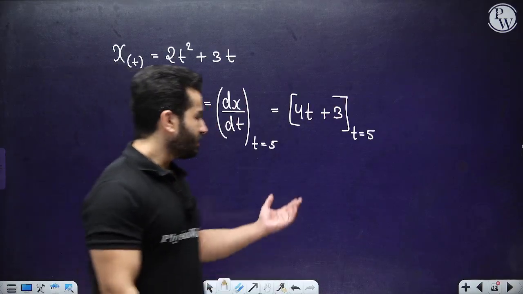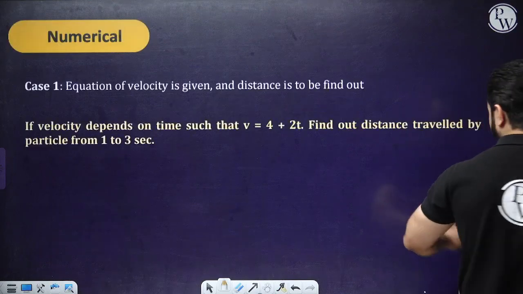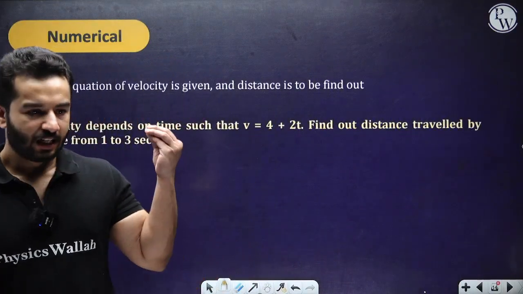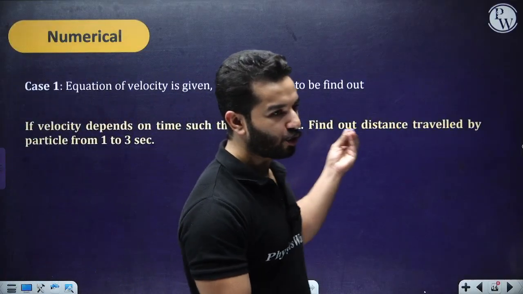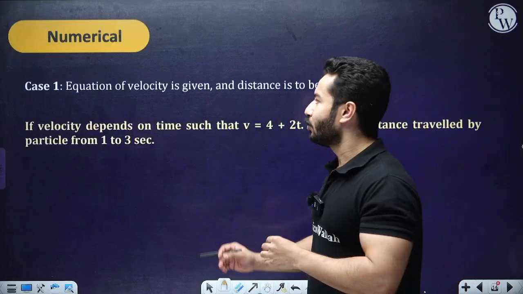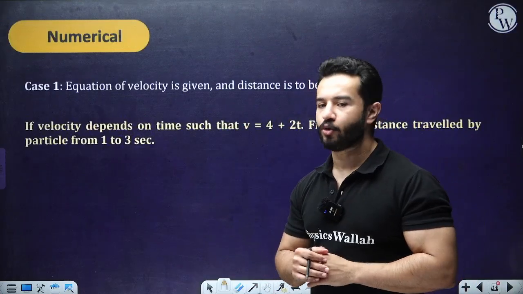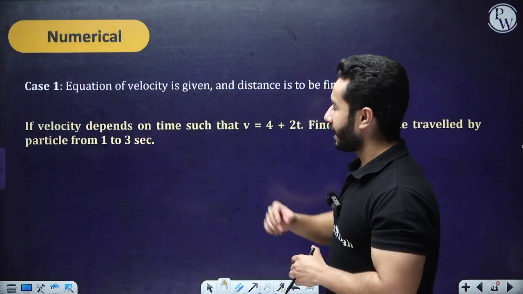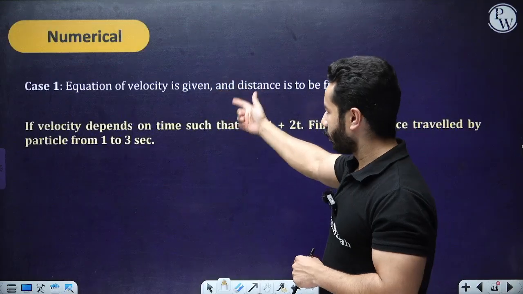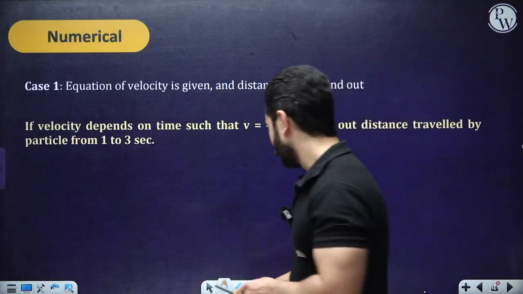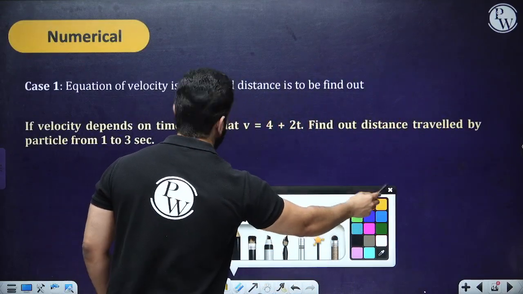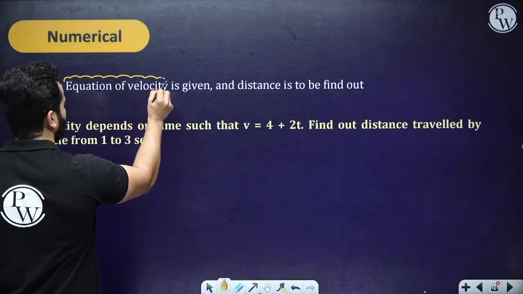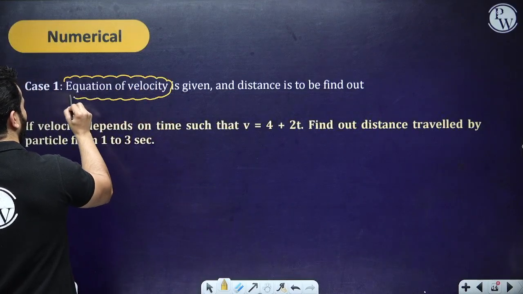So there is nothing so special about it, but the reason I have started solving numericals with this question is that students usually commit some silly mistakes over here. As you have already read, the equation of velocity is given and distance is to be found out. So please understand that when they say the equation of velocity is given, velocity is not distance upon time, right?